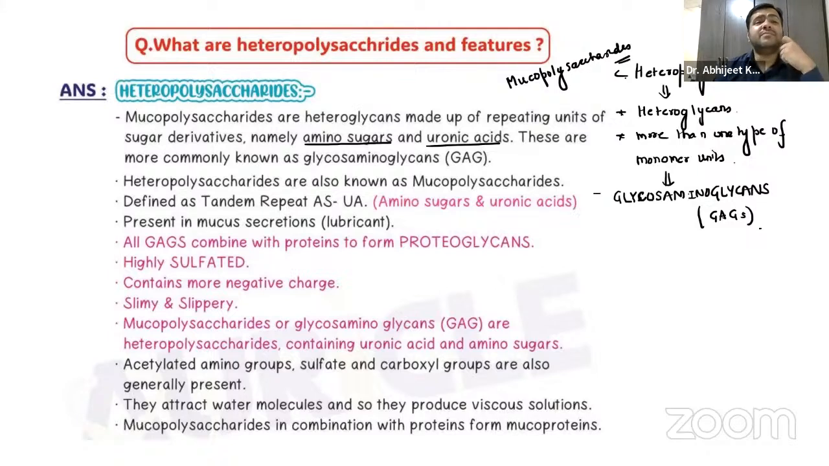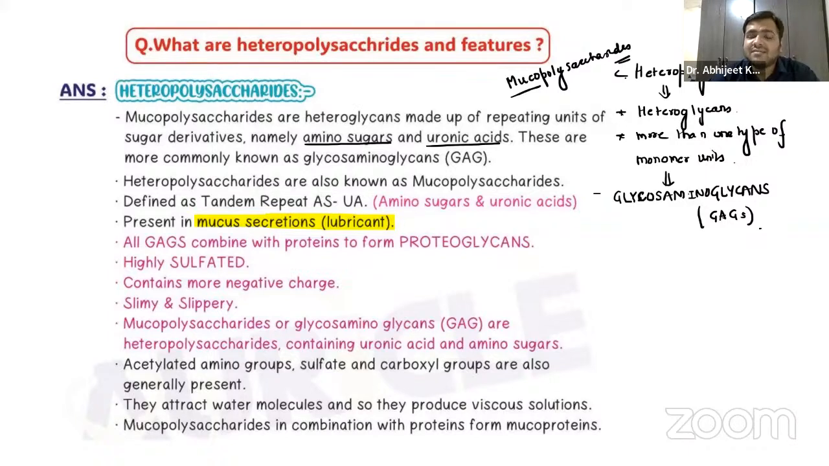Now, why are they called mucopolysaccharides? Muco means mucus, so they are present in the mucus secretions. Mucus is for lubrication, guys. So these heteropolysaccharides are also called mucopolysaccharides because they are present in the mucus.